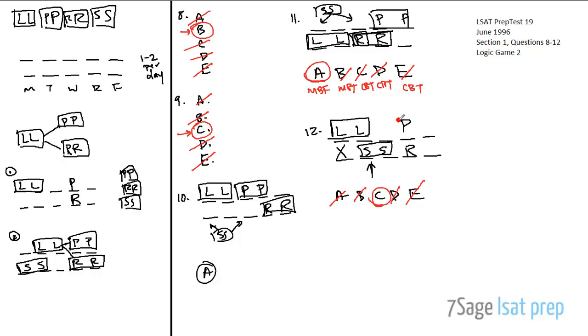And the other thing is that this rule right here, this P and R having to be on Thursday, this rule did a lot of work for us, right? Because there were a lot of answer choices where they were just like, oh, X and Y have to be on Thursday. It's like, no, we already know exactly what's on Thursday all the time. So there's just no way that you're ever going to fool us, right? And so this just illustrates that spending a little time up front.